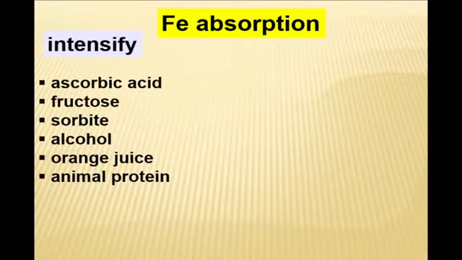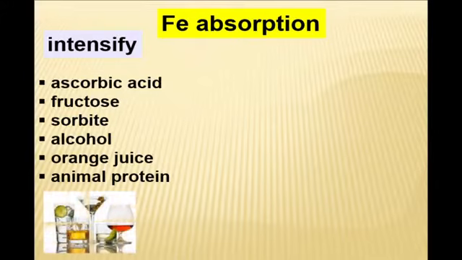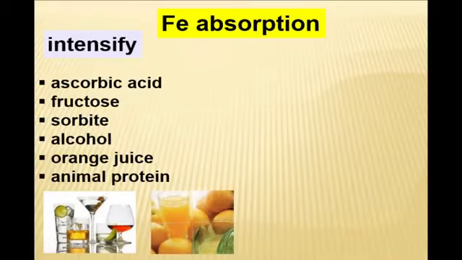Absorption of iron is intensified by ascorbic acid, which is present in any fruit and slightly in some juices and in red wine. It shows why, if we prescribe medicines with iron, we recommend the patient take them together with orange juice, which is rich in ascorbic acid. Also sorbitol, fructose, and animal protein intensify absorption of iron.